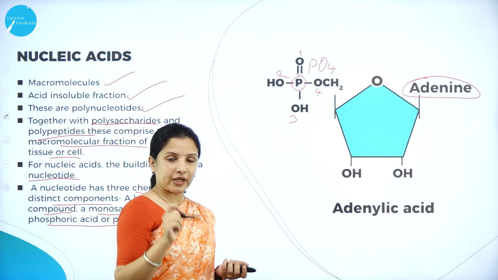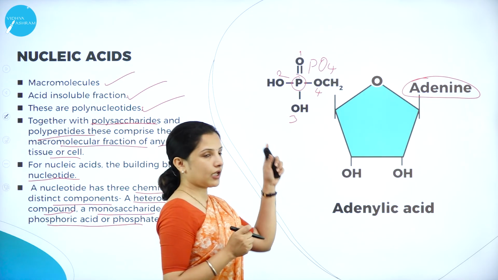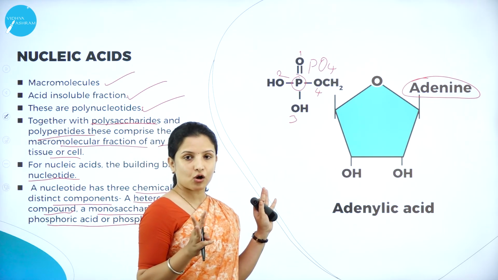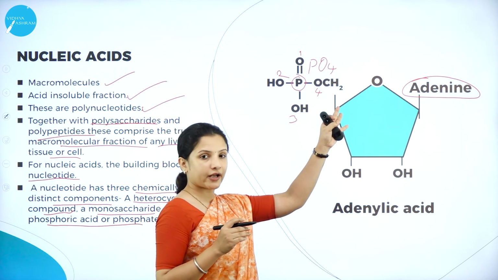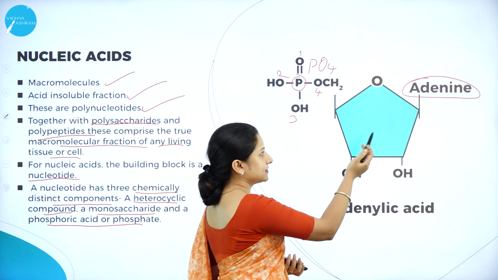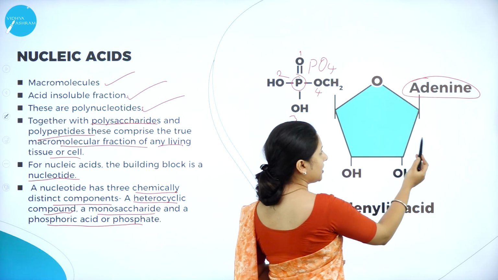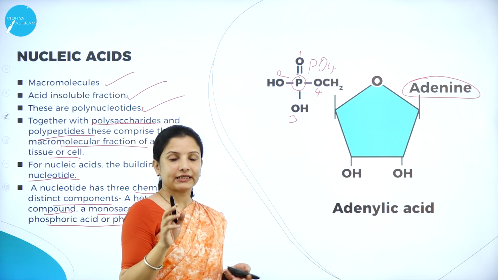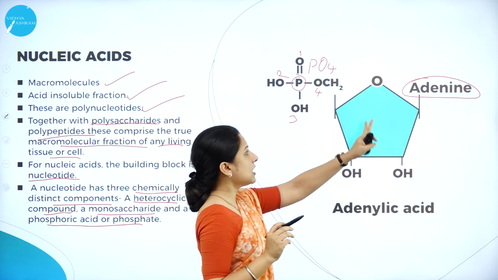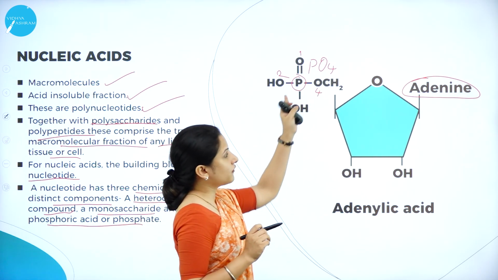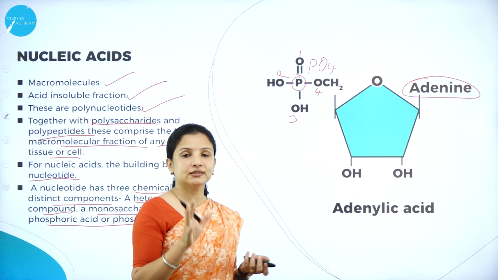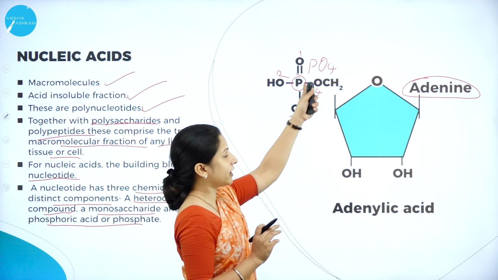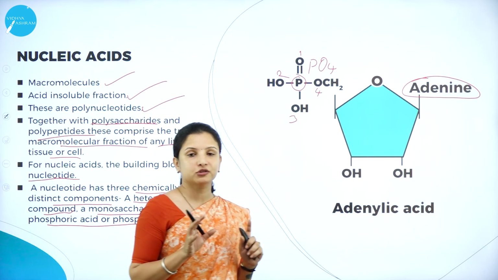In order to make you understand clearly, I will tell you again, what is this nucleic acid? It is made up of three components. That is, it is made up of a heterocyclic compound. For example, here I have taken adenine, so it is a purine ring, a purine heterocyclic ring. And also it is made up of a phosphate group, PO4, and it is attached with a pentose sugar.